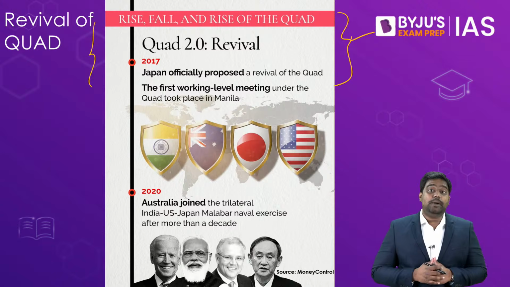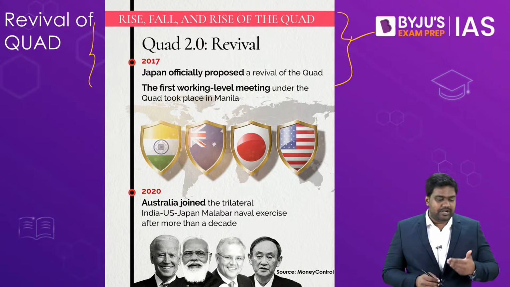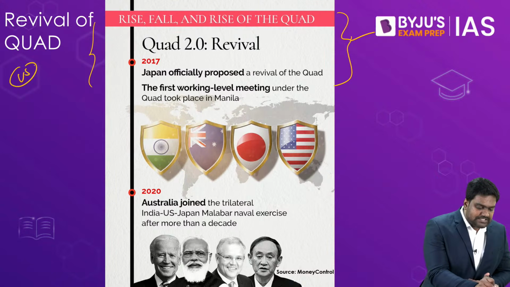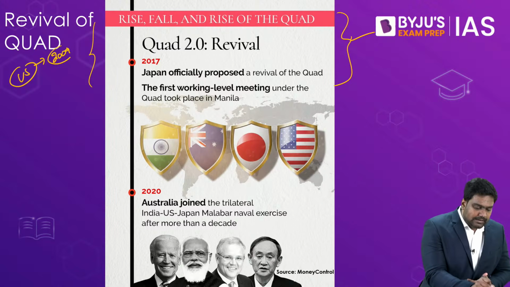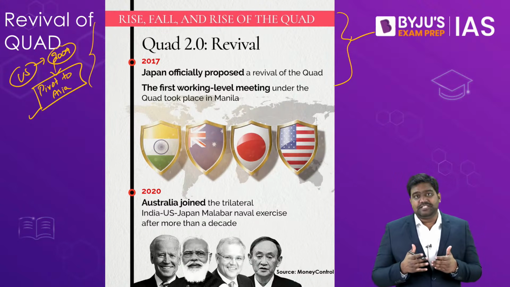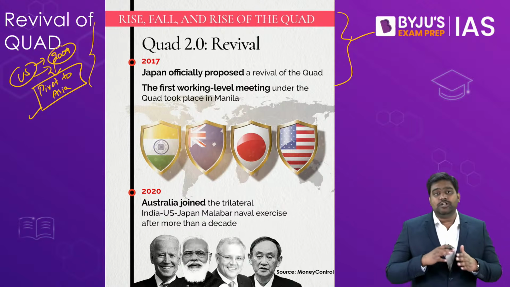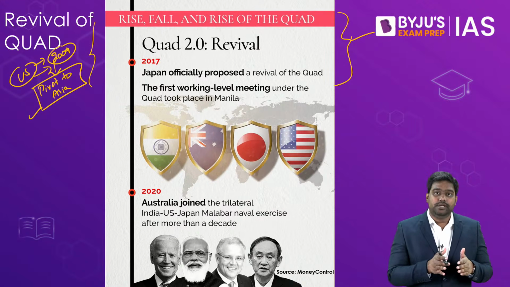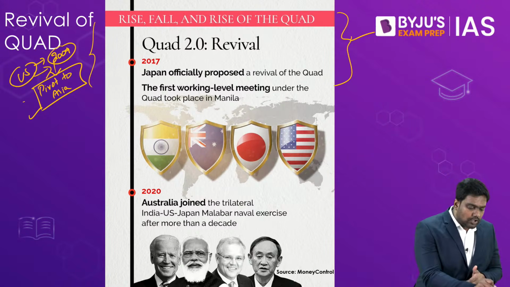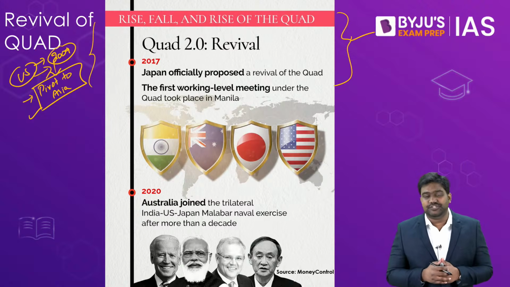But US in particular started showing more and more interest, especially from 2009, after it launched its pivot to Asia policy. In 2009, under then President Obama, the United States launched this ambitious policy shift where it started focusing more on the Asia region, the Indo-Pacific region.